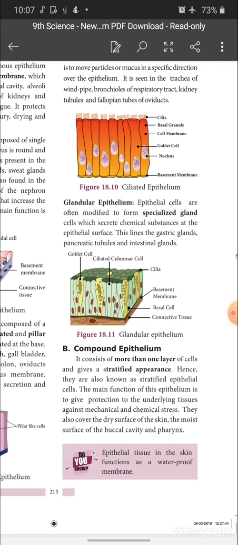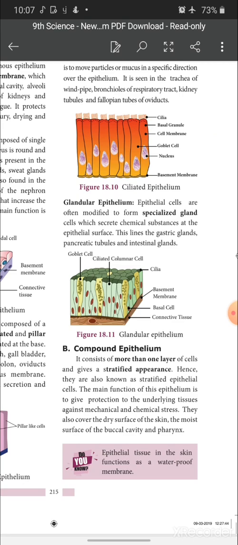Okay children, so far I have discussed with you about simple animal tissue, introduction and types of tissues. Animal tissue is classified into 4 types based on structure and function: epithelium, connective, muscular and nervous tissue.